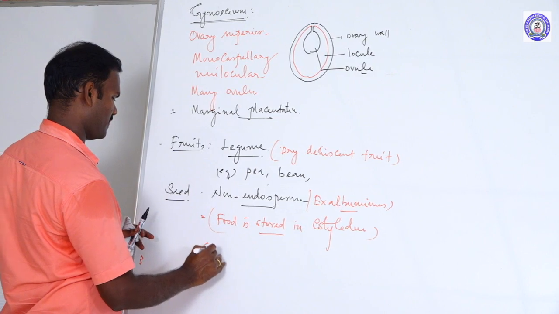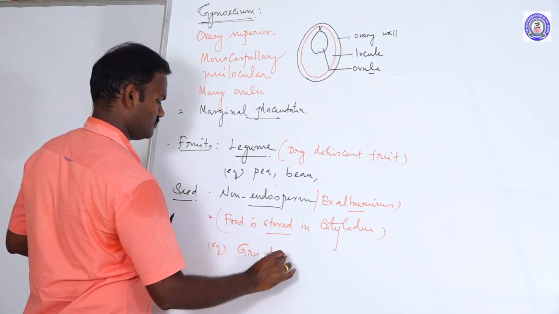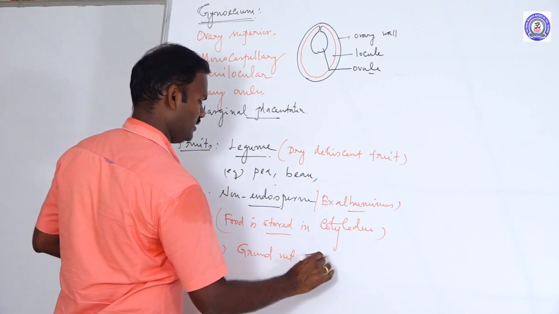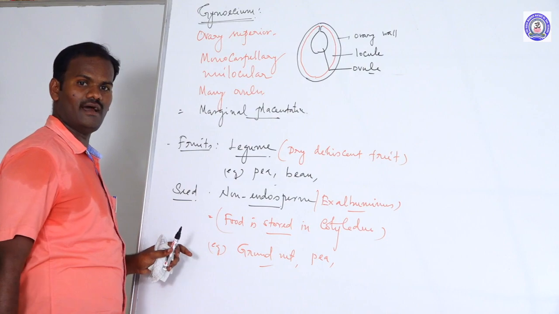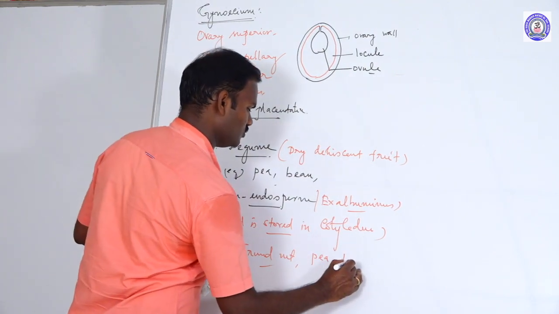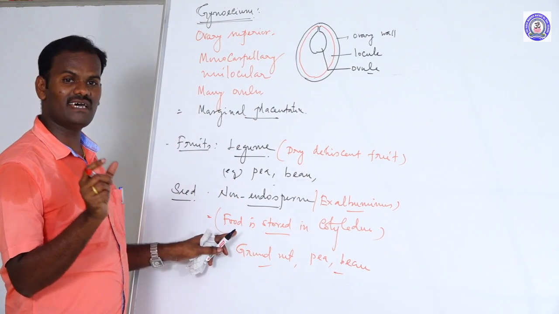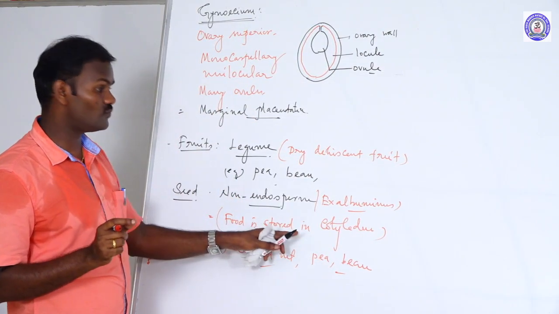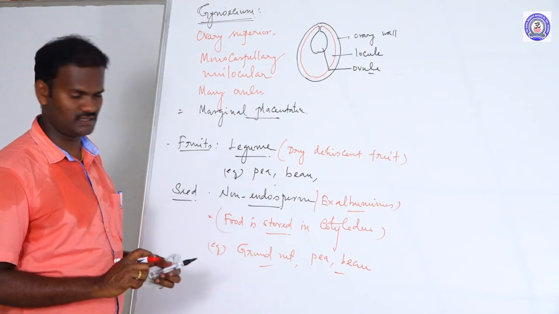Examples are groundnut, pea, and bean. In this type of seed, the cotyledons are thick and fleshy. They are responsible for storage of food material. Such seeds are called non-endosperm seeds.